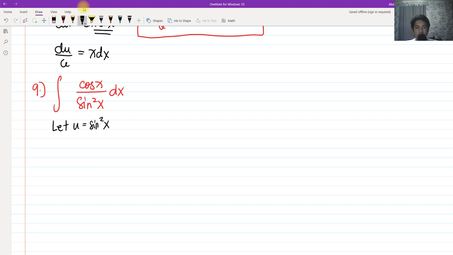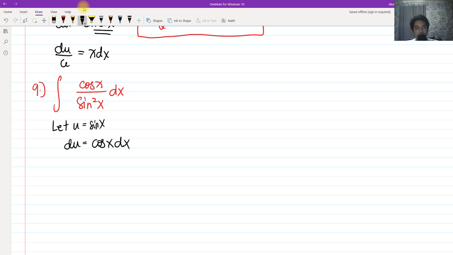So that is also equivalent to sine of x squared. Or simply, we are going to let, without the exponent, sine of x only. So we have u as sine of x, and then we have du as the cosine of x dx.